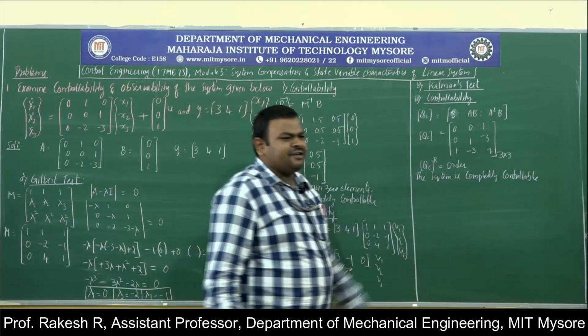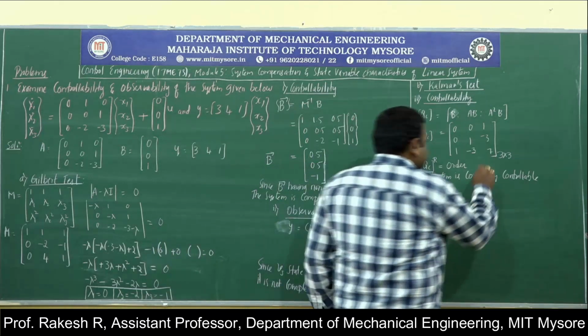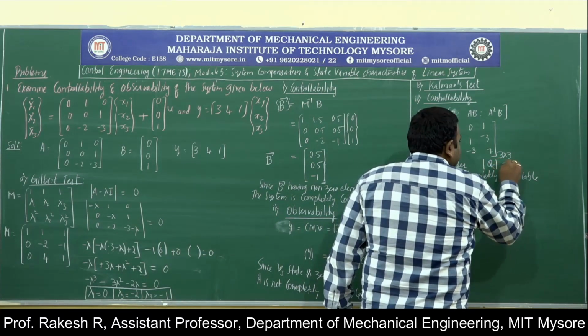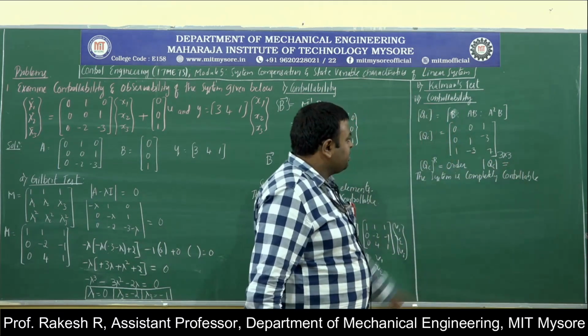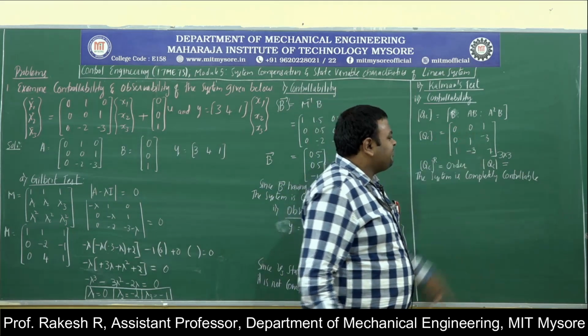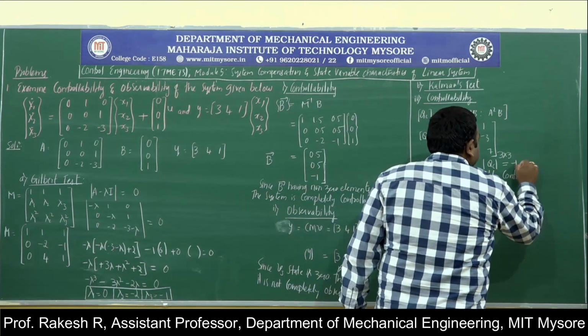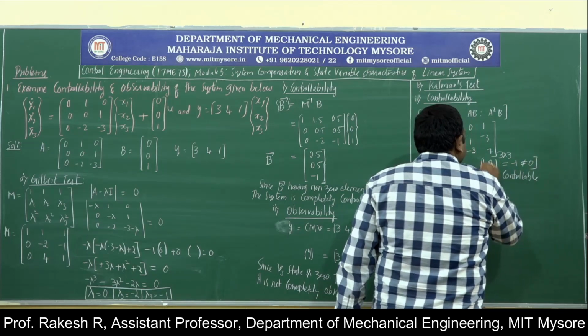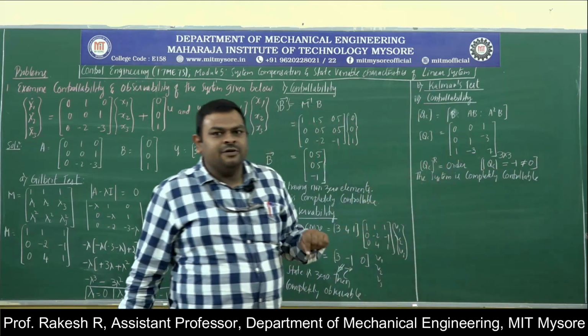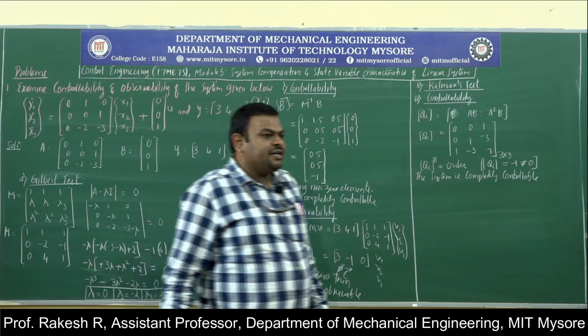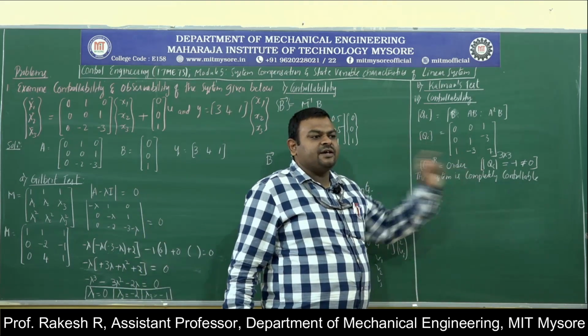Why is rank equal to order here? Simply, you find out the determinant of QC. Here, the determinant of QC is equal to -1, which is not equal to 0. Since the determinant value is not equal to 0, it is a non-singular matrix.